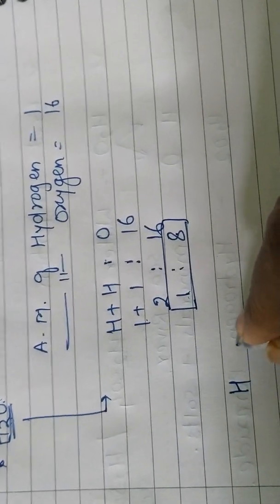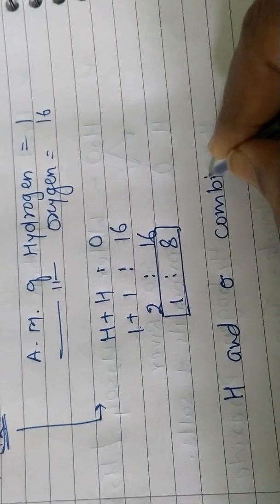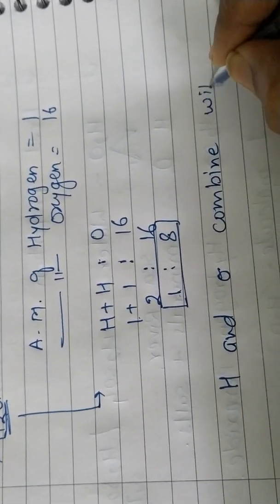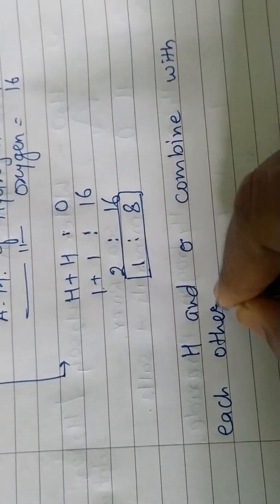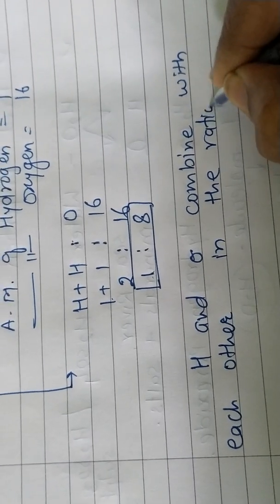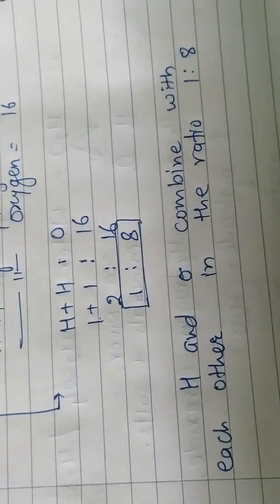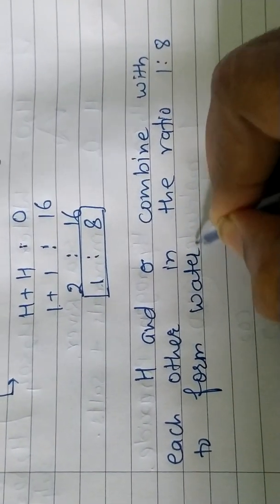So hydrogen and oxygen combine with each other in the ratio 1 is to 8 to form water.